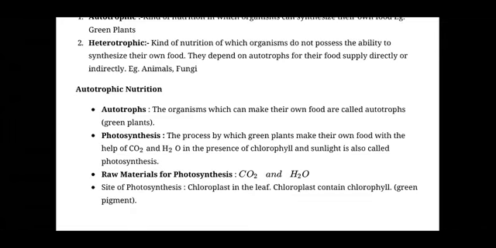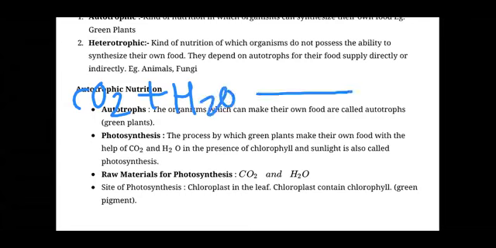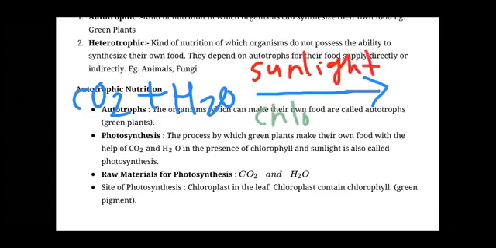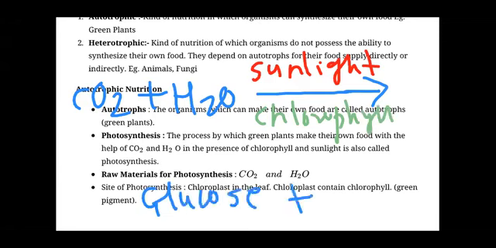In photosynthesis, the carbon dioxide and water, these two are actually called raw materials of photosynthesis. They combine in the presence of sunlight and chlorophyll to give out glucose and oxygen. So that's why we always say that the plant produces oxygen.